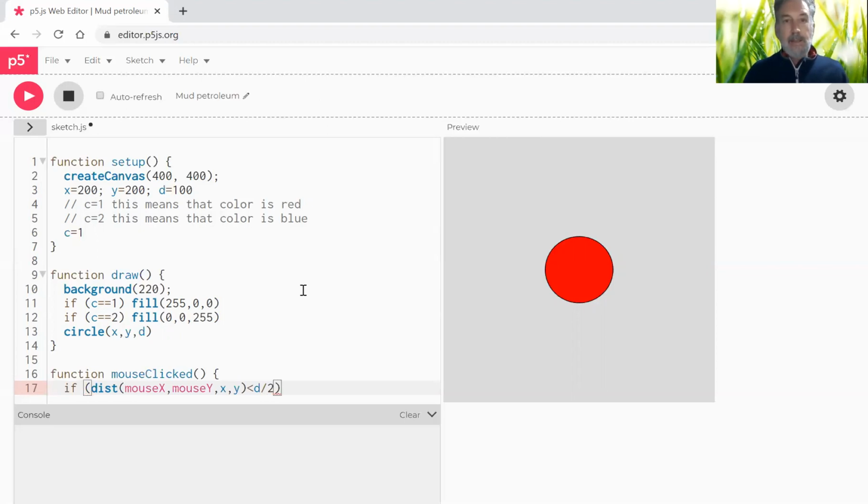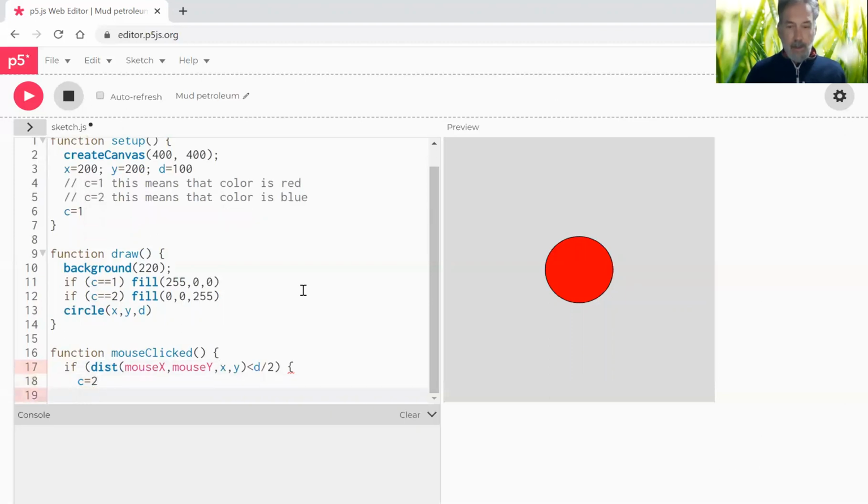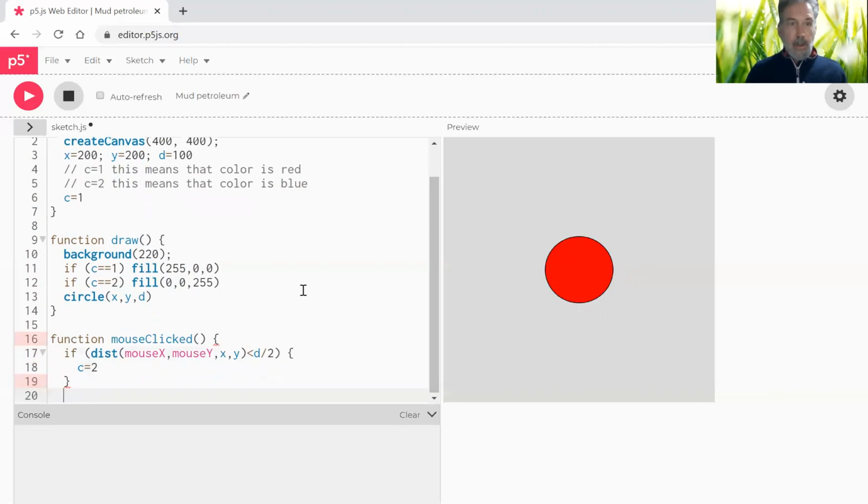if that is the case, then what are we going to do? I'll put an open curly bracket, and I'll say C changes color to 2. And then I will go back, close the curly bracket for the function, and we'll see how we go. So I run this, there's no errors. I click outside here, nothing happens. I click in here, it turns blue.